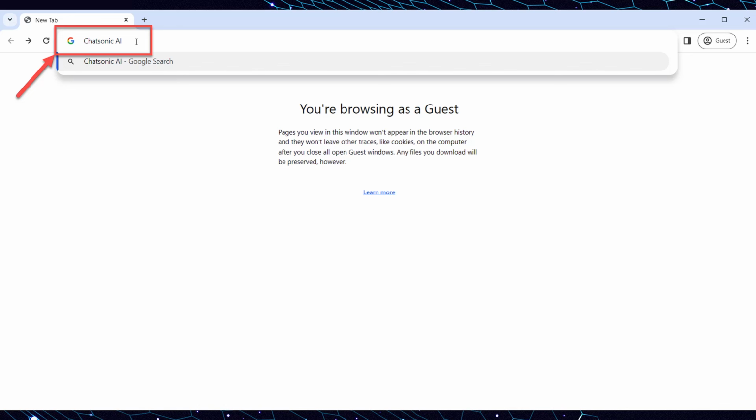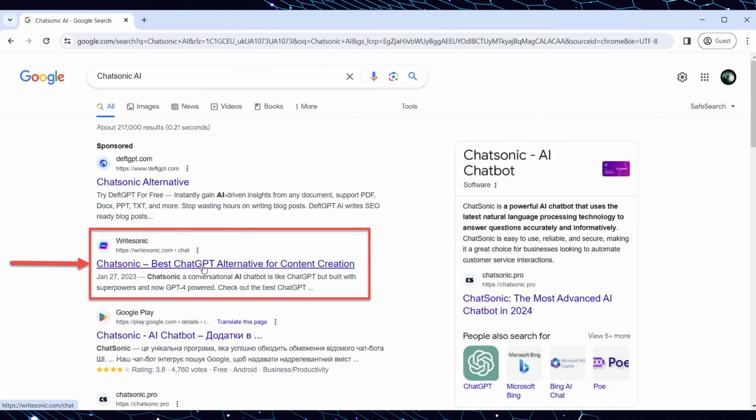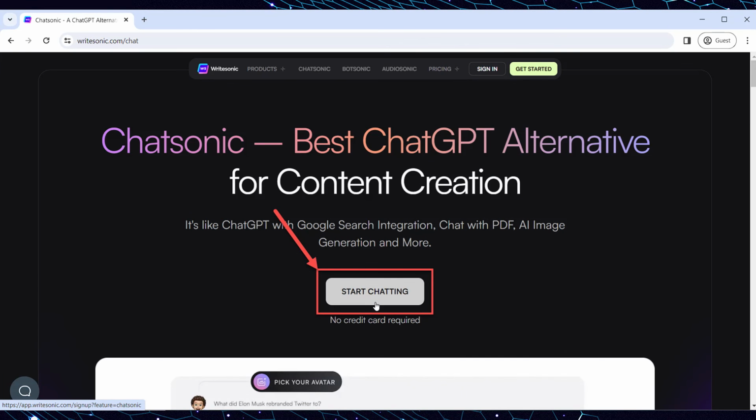1. Search for ChatSonic AI in a search engine, such as Google. 2. Click on the ChatSonic link in the search results and navigate to the writesonic.com chat website. 3. After the homepage is opened, find the Start Chatting button in the middle of the screen and click on it.